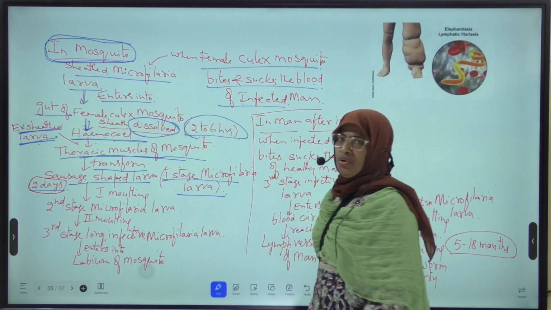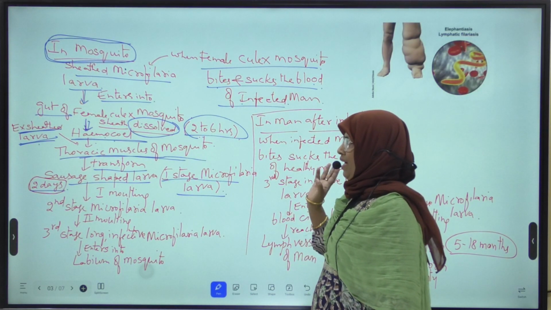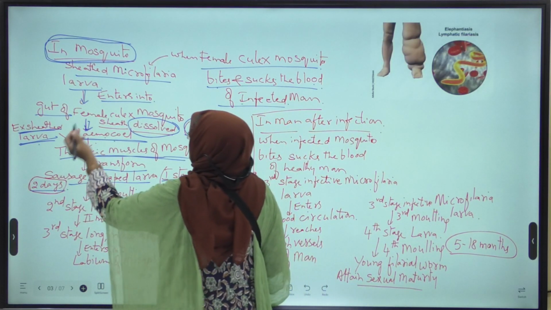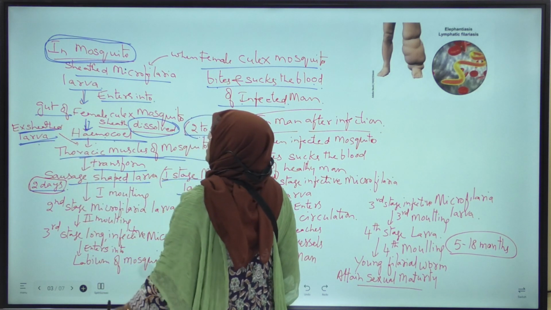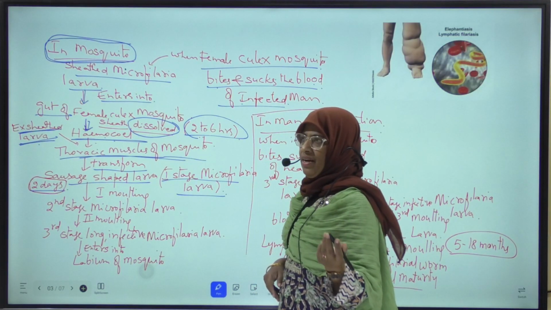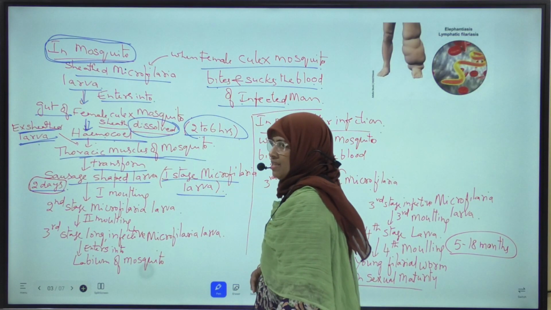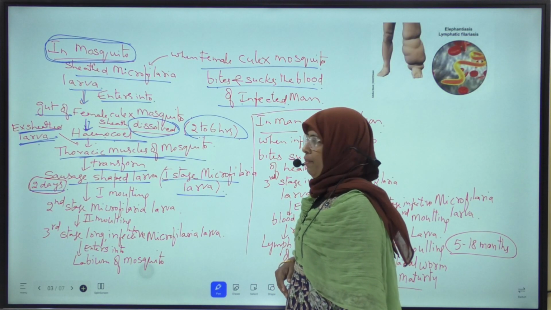Later, this larva is called ex-sheathed larva. This ex-sheathed larva now penetrates from the gut wall and enters into the hemocoel, that is the body cavity of mosquito which is filled with blood.